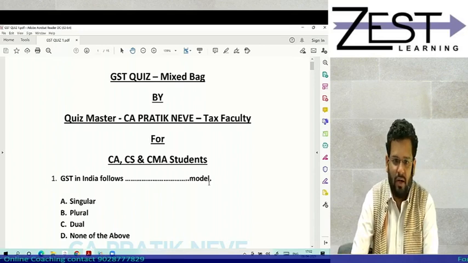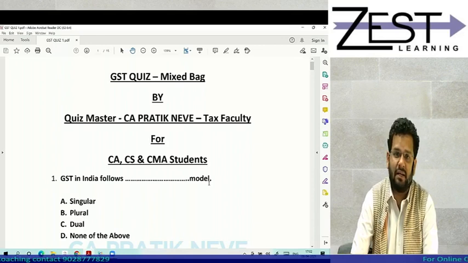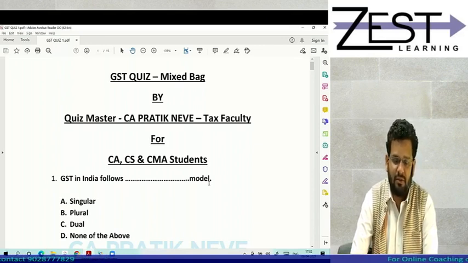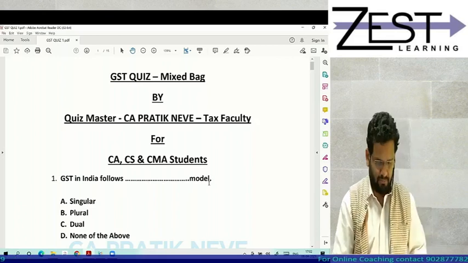Correct? So at CA Intermediate level and at CS Executive level, directly they are asking MCQs. Maybe at CS Professional level directly MCQs are not asked, but yes, this will be somewhere helpful to test the concepts. So let us start.